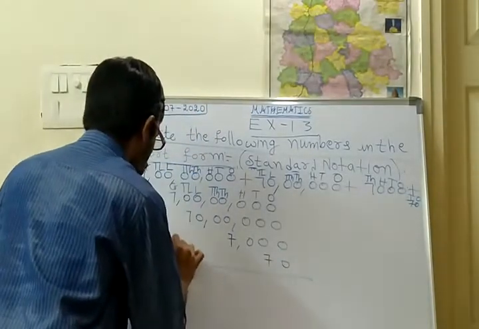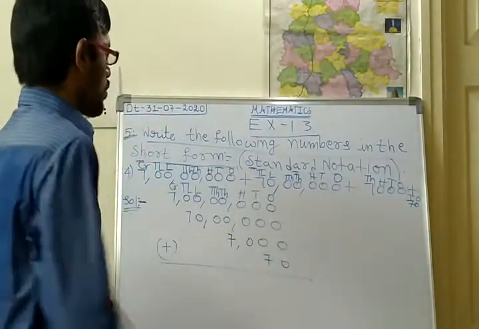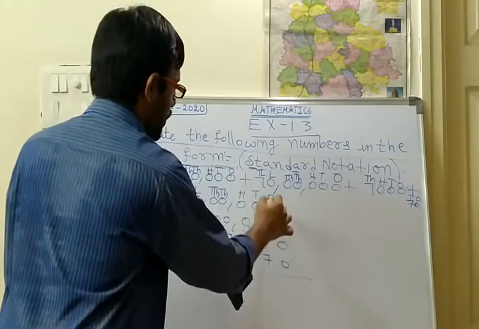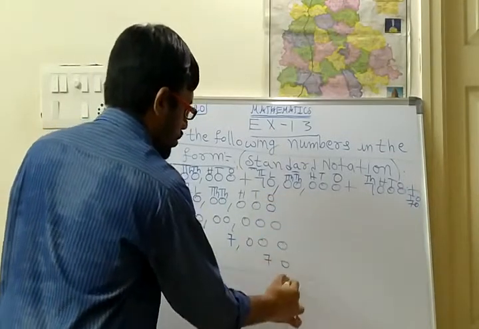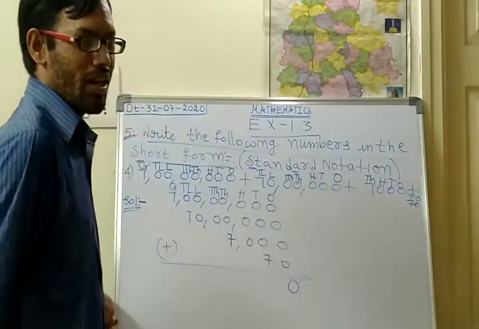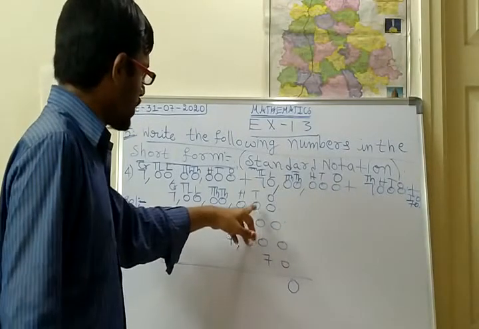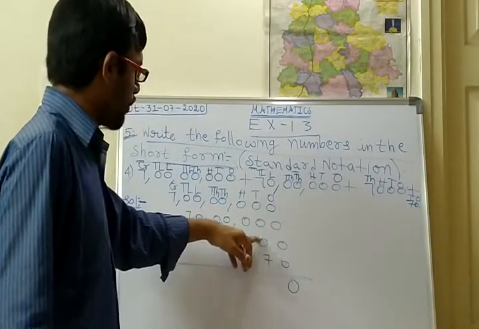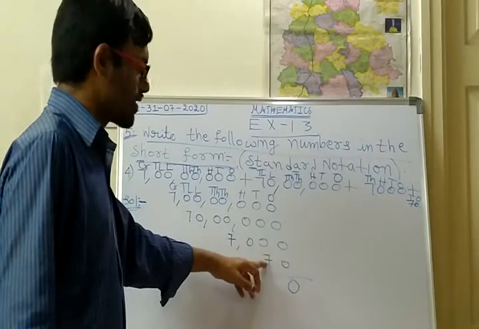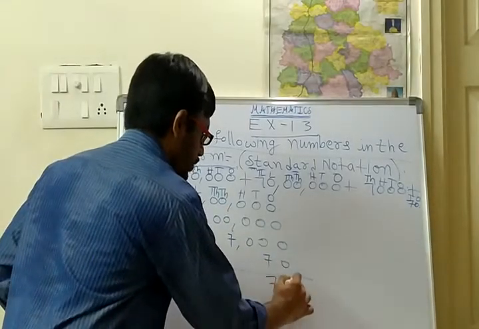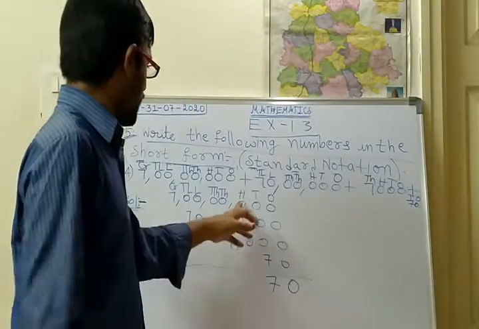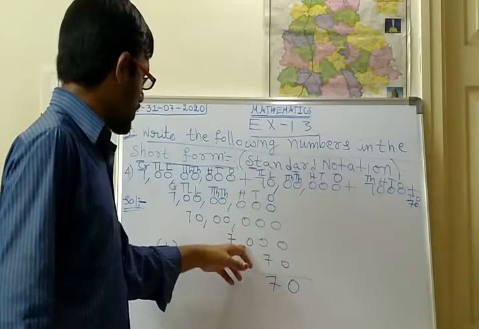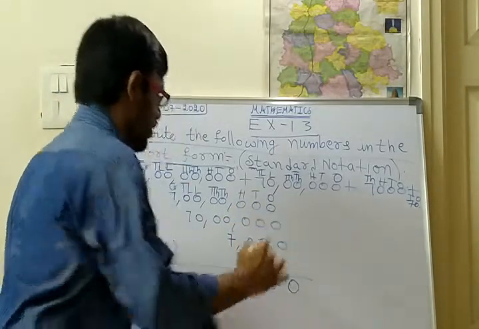So after this you should add all the things. Start with the ones place. In the ones place all are 0. So all zeros means 0 only if you do addition. In the tens place 0 plus 0 plus 0 is 0 only. 0 plus 7 is 7 only. Okay, like this. Next, in the hundreds place all are zeros only. So the answer is 0 here.